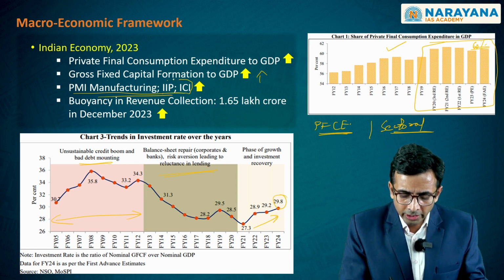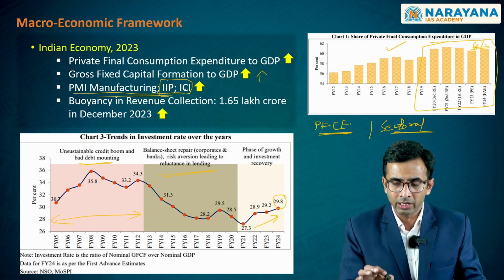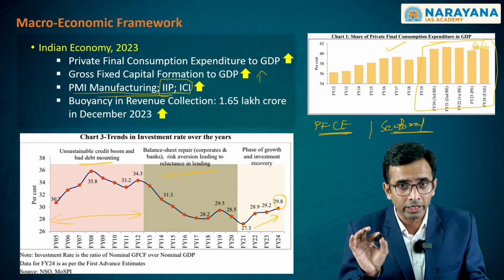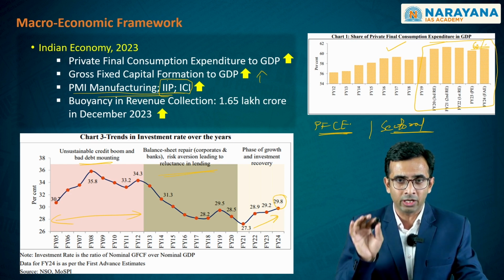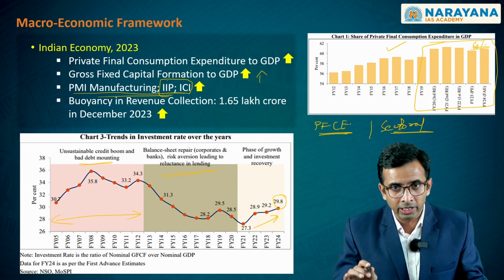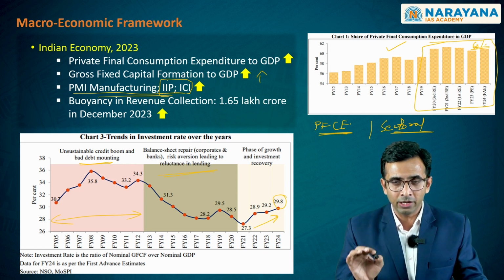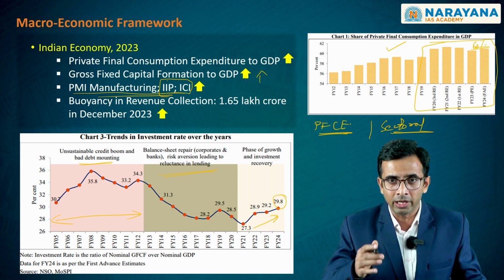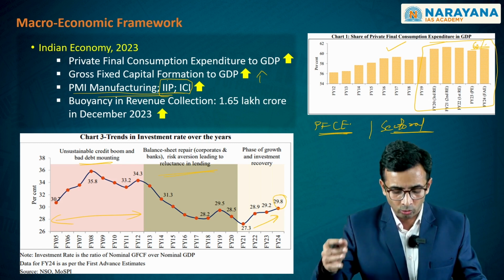Alongside, the index of industrial production, and particularly the index of core industries, those 8 core industries that you have, be it coal, electricity, petroleum or any other, are showing a healthy trend, and this seemingly is pushing our potential growth further.